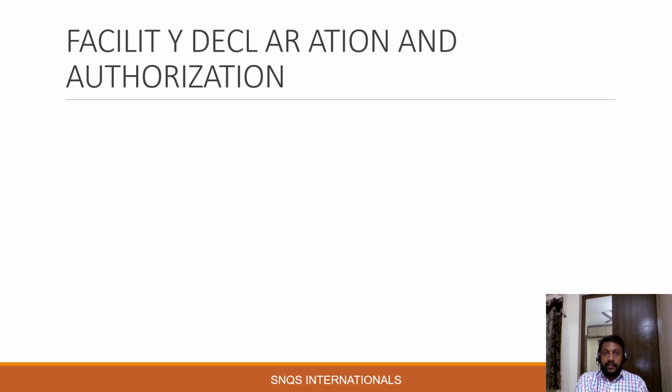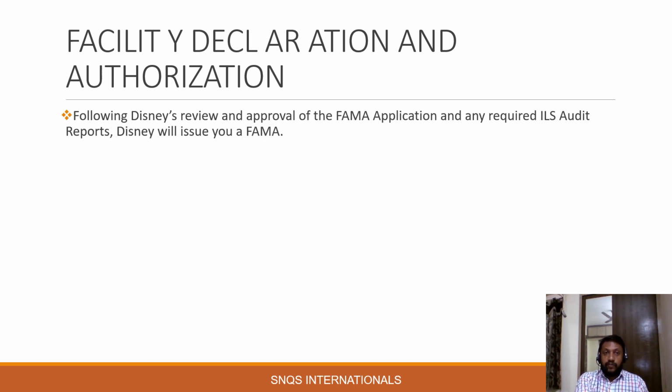Facility declaration and authorization. Following Disney's review and approval of the FAMA application and any requested ILS audit program, Disney will issue a FAMA. As we already discussed, Disney accepts different kinds of audit programs like ILS audit, SEDEX, SA8000, RAP, and so on.